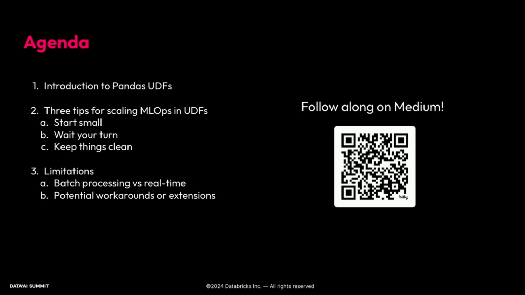From there, we're going to talk about 3 tips for scaling MLOps using UDFs. Those 3 tips are to start small, to wait your turn, and to keep things clean. And then finally, we're going to be discussing some limitations with the particular way that this was implemented and what I'll describe. And we'll talk about some potential workarounds and extensions, especially when it comes to the difference between batch and real-time processing.